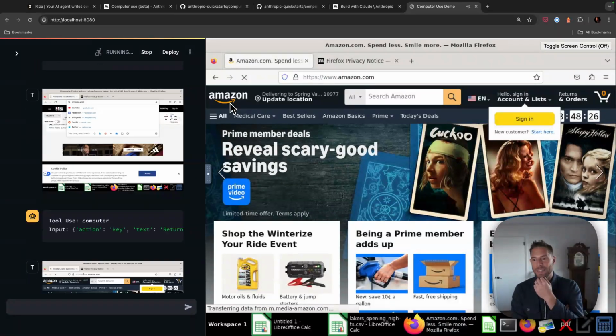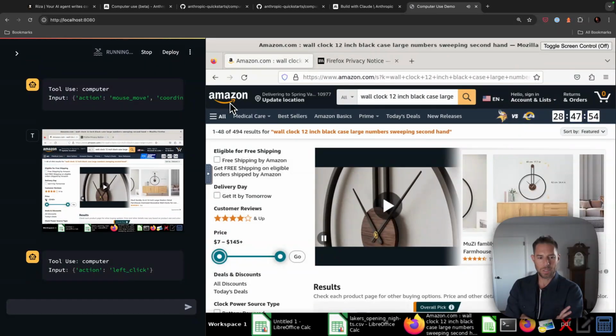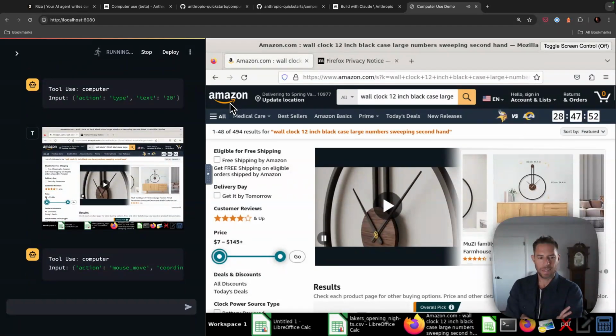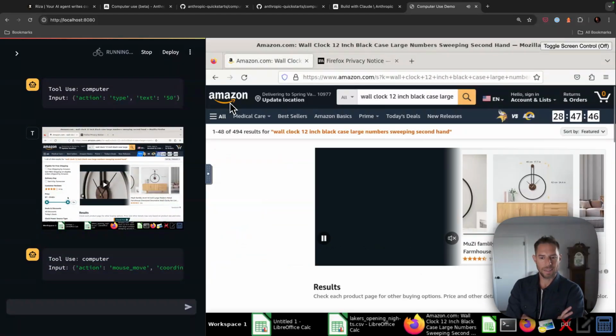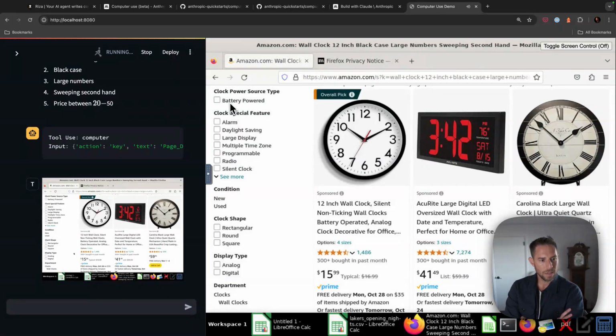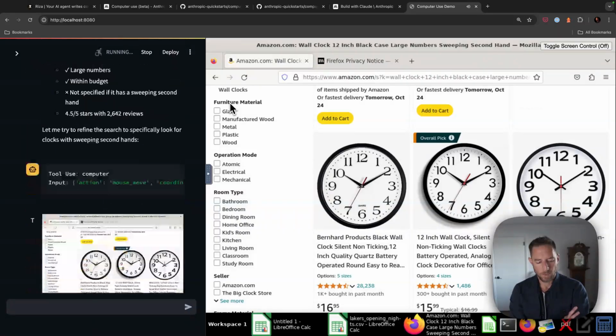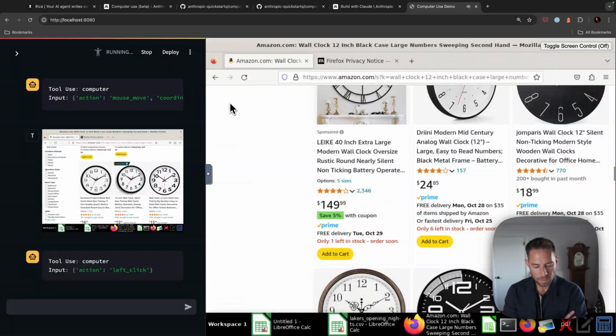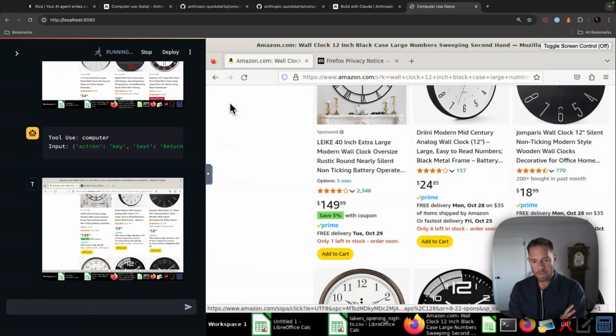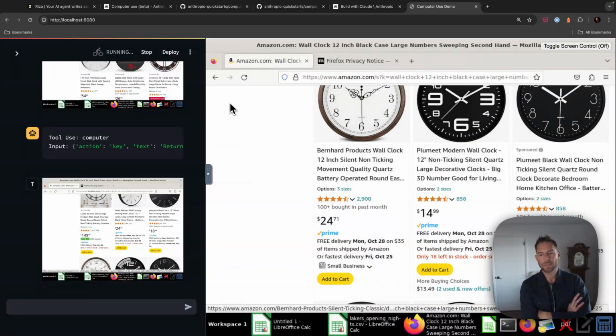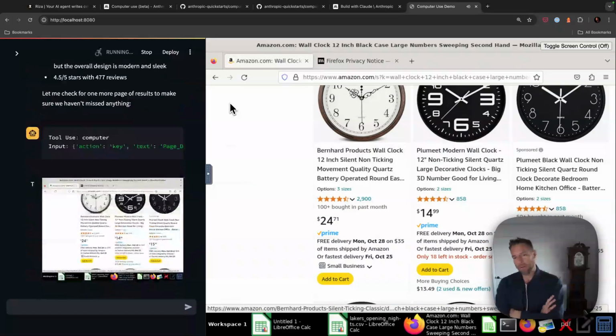We're on Amazon. It has searched for the thing. What is it clicking on? Is it just scrolling down? I mean, look, sure, it's a little slow, but if I could just run this in the background and it came back to me 10 minutes later or an hour later, whatever, with some options, and it was relatively reliable, that's pretty awesome.